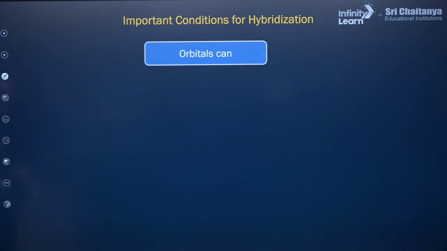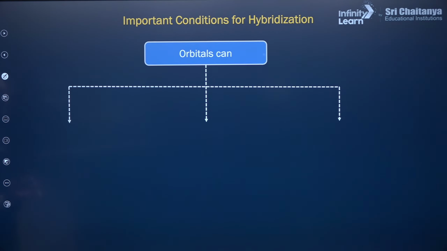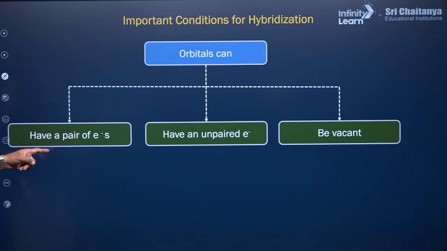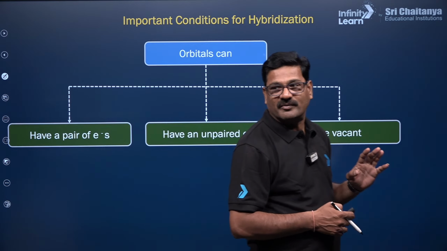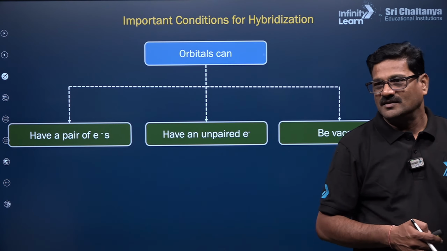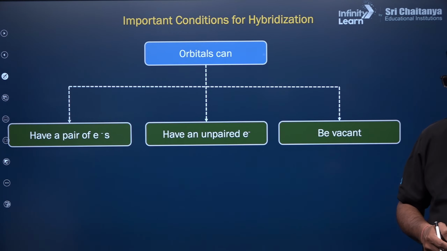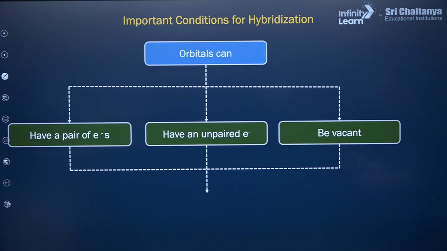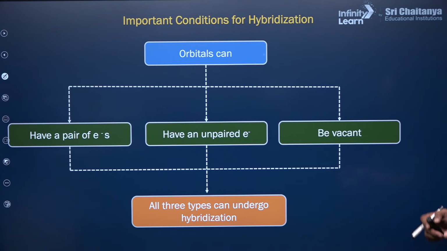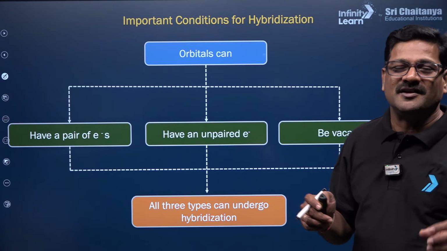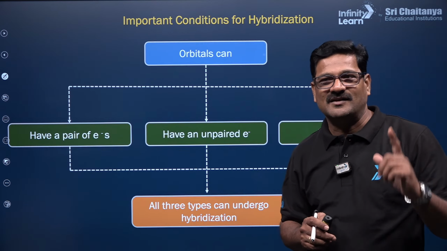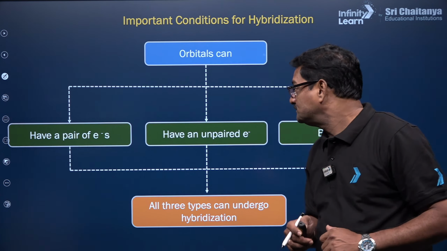Also, important conditions for hybridization: orbitals that can participate in hybridization are those that have a pair of electrons, have unpaired electrons, or are vacant orbitals. Only in that condition does hybridization take place, okay. All three types can undergo hybridization, and these slides are beautifully prepared and self-explanatory, okay.